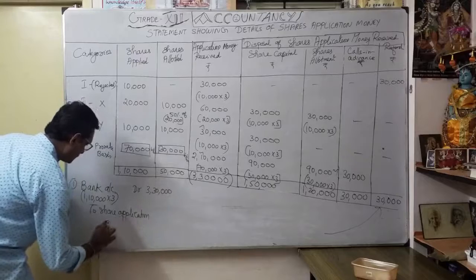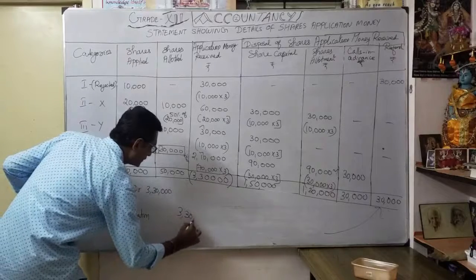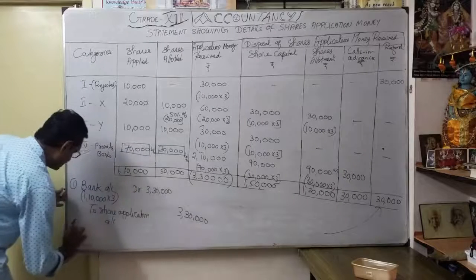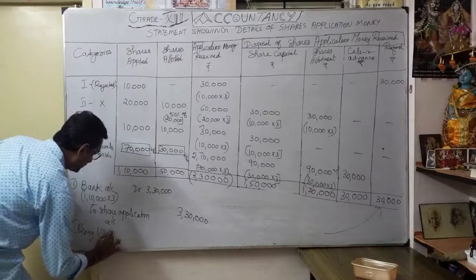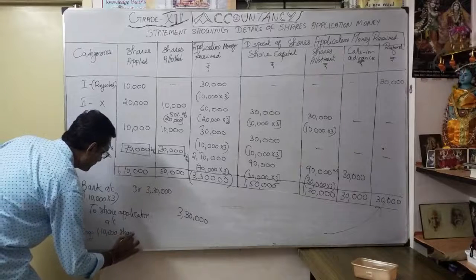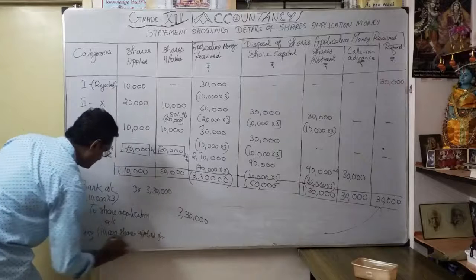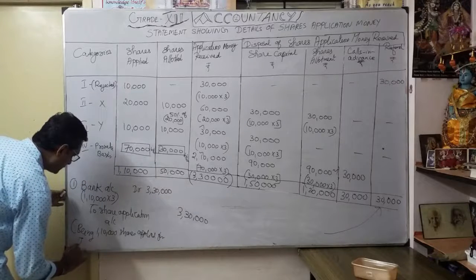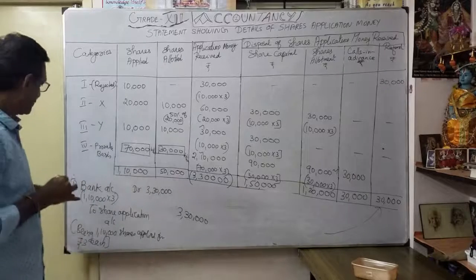Share application account 3,30,000. Narration being 1,10,000 shares applied for 3 rupees each. Okay, that's what your first entry.